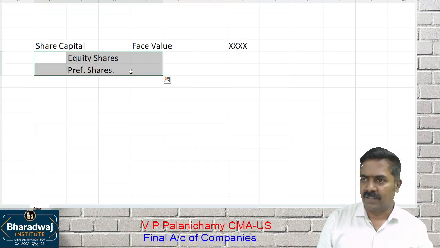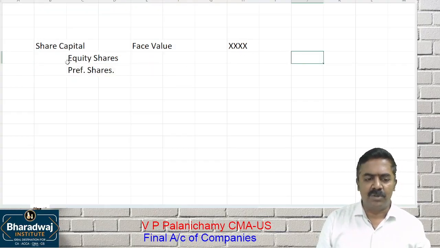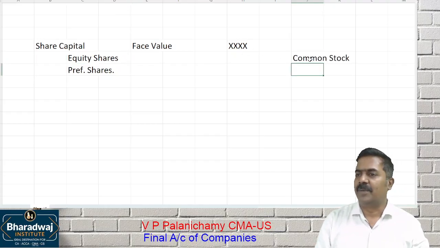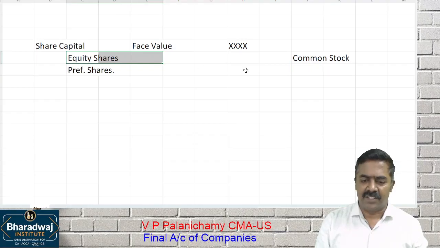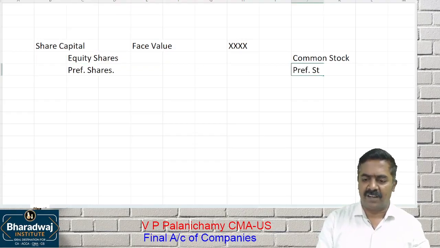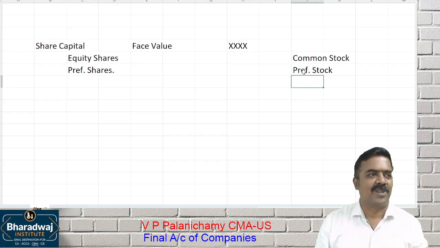In India, we use the word shares. But in the US, they don't use the word shares. They call it common stock, which means equity shares. They call preference shares preferred stock. In India, what do you mean by stock? Inventory, closing stock, opening stock.